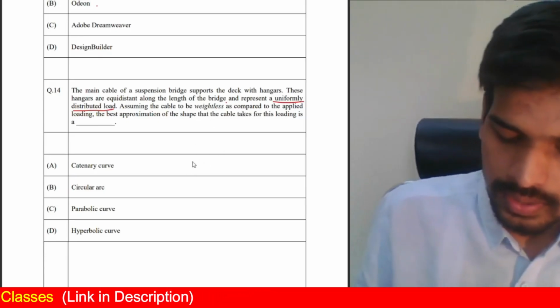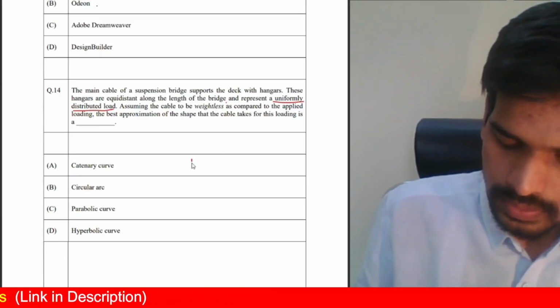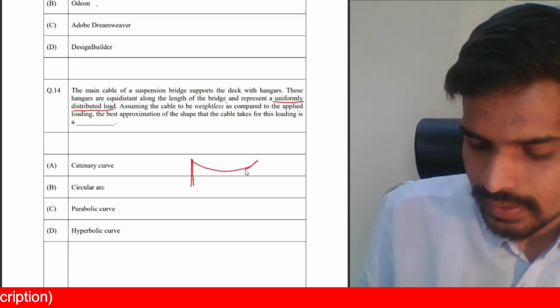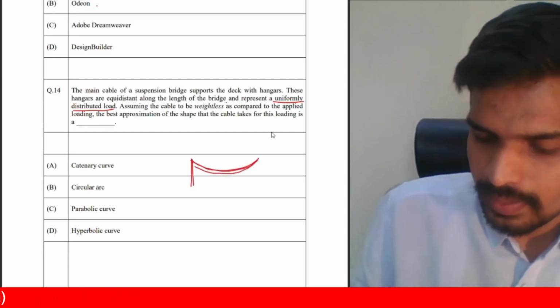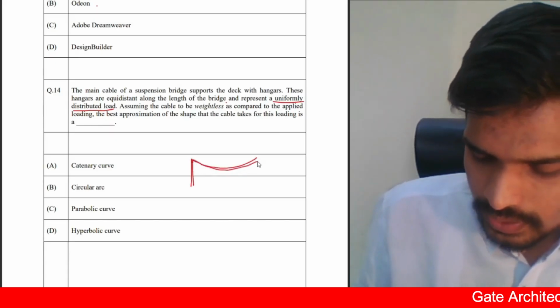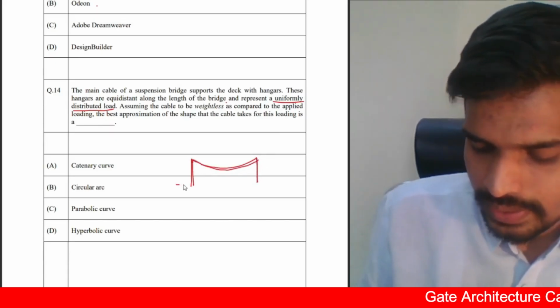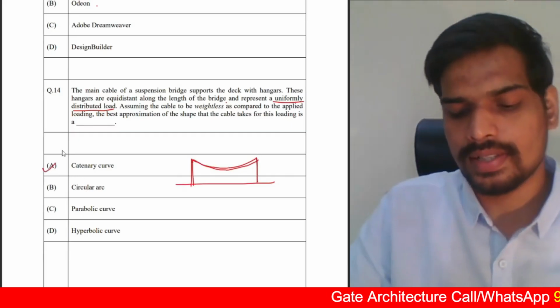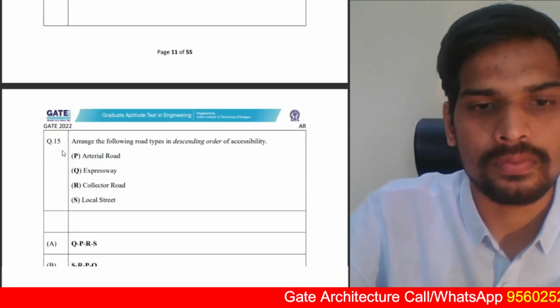So when a cable is applied with UDL, the curve which is formed when UDL is applied onto cables is known as the catenary curve. That's the answer for this particular question, number 14.